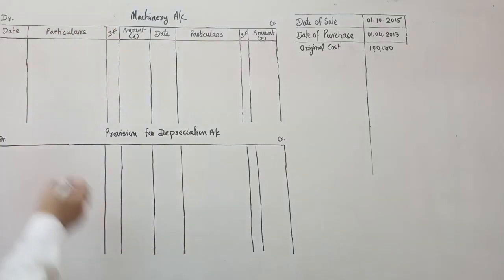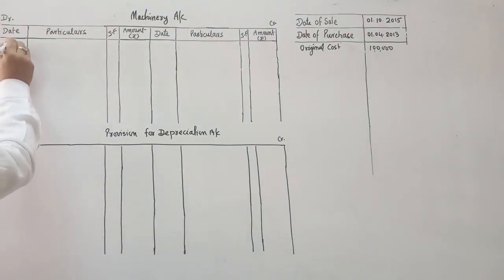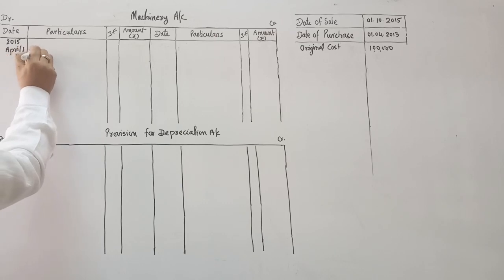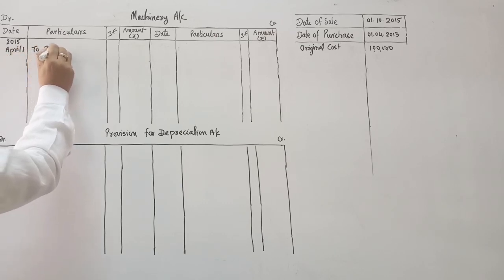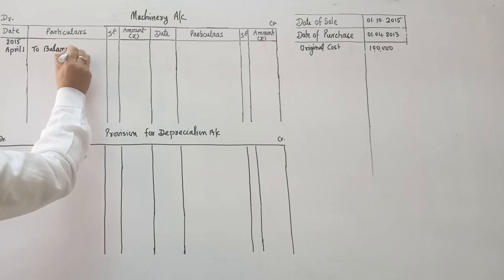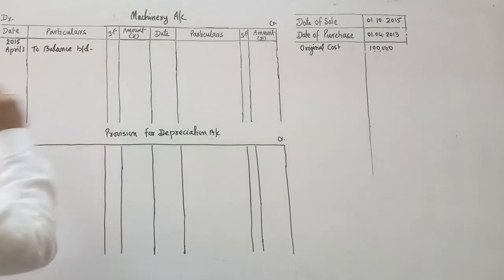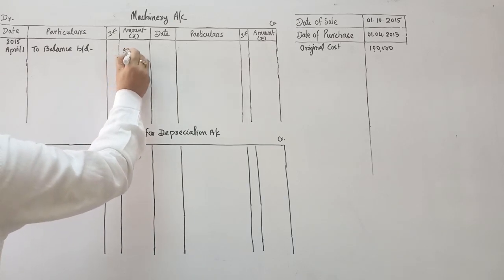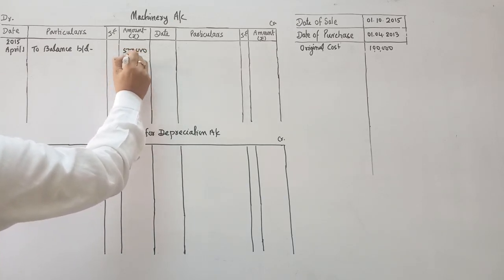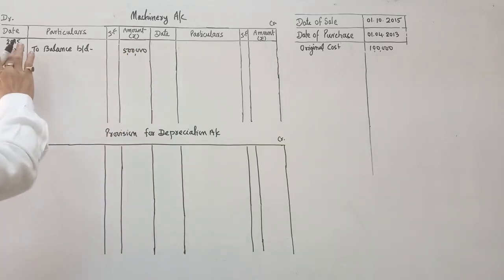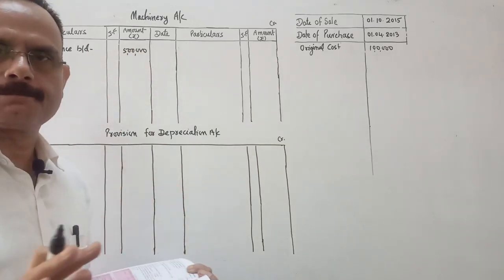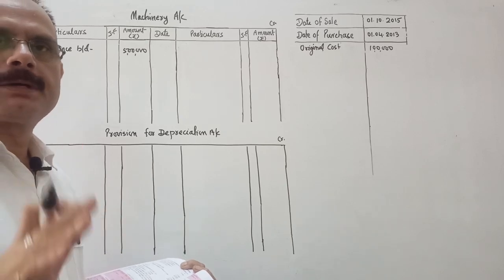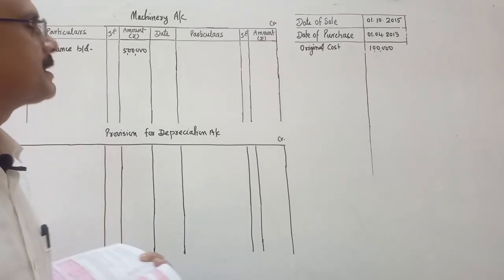So definitely we will write it on the debit side: 2015, April 1st, to balance brought down. How much amount? The opening balance of machinery is 5 lakhs, which is given in the question.